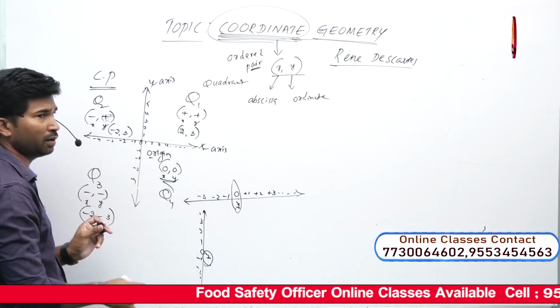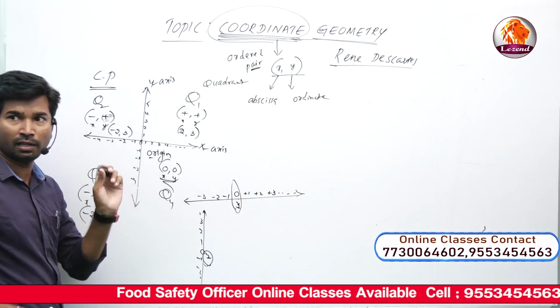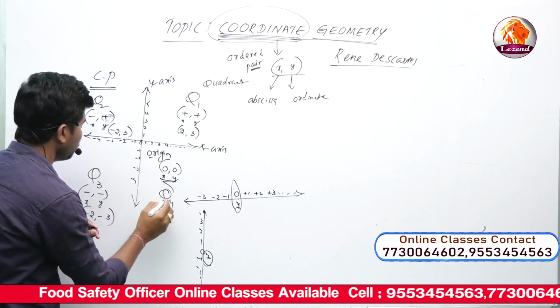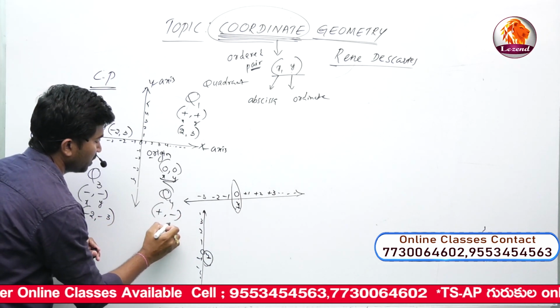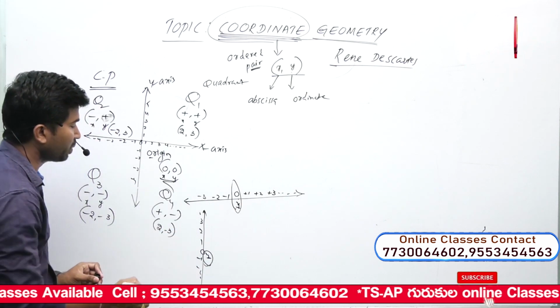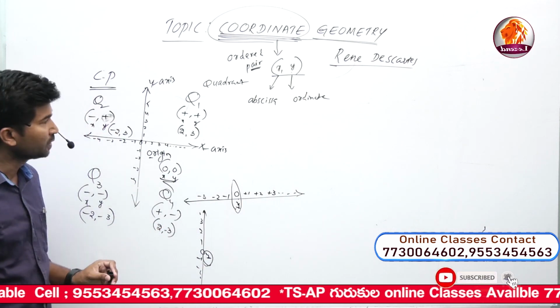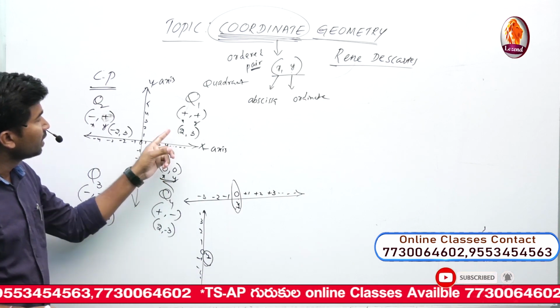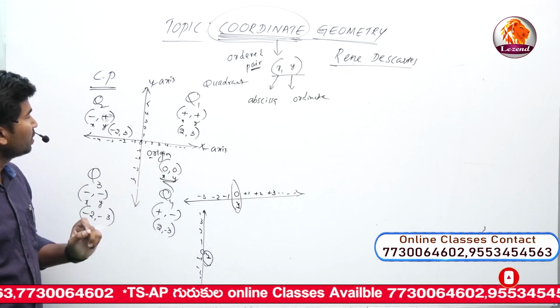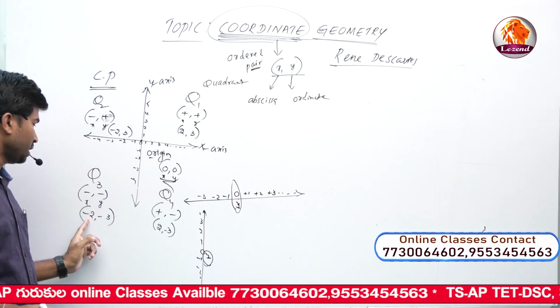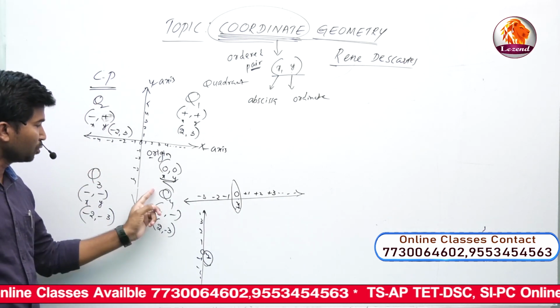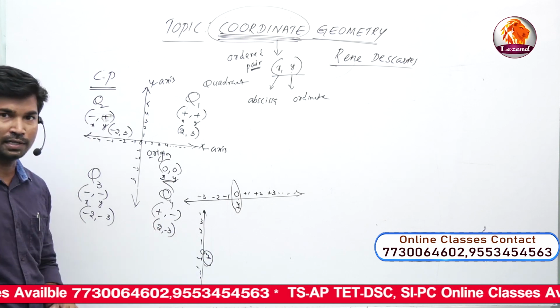I am taking the same example, converted to Q1, Q2, Q3 and Q4. Next take Q4: plus, minus. So +2 and -3, that is (2, -3). Okay, once again revise it. Q1 (2, 3), Q2 (-2, 3), Q3 (-2, -3), Q4 (2, -3).